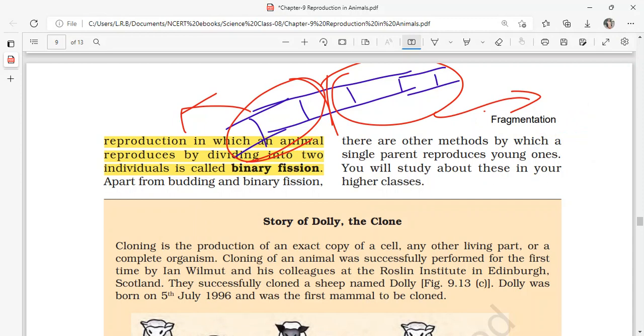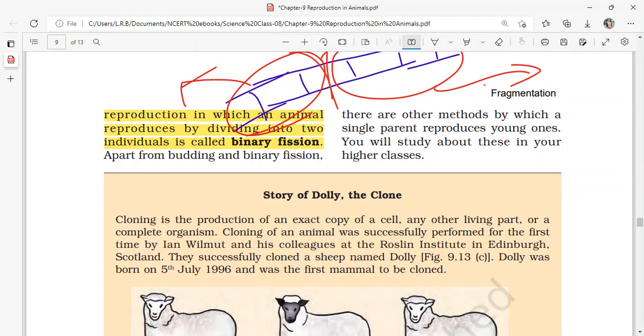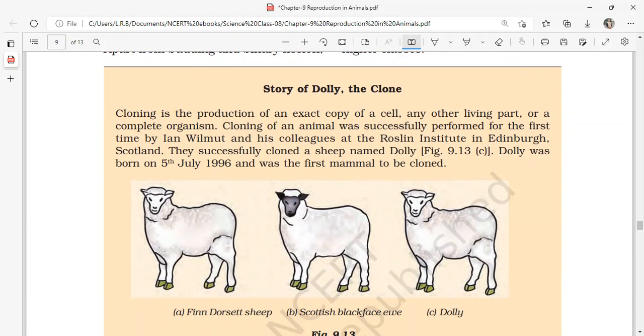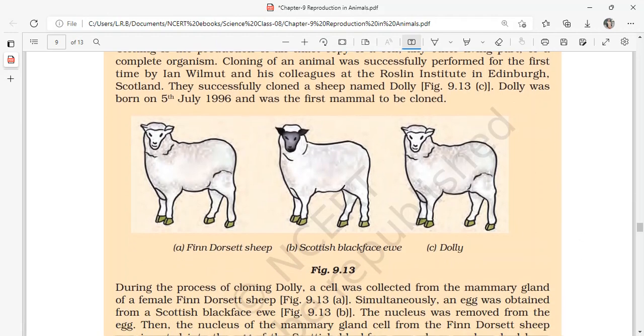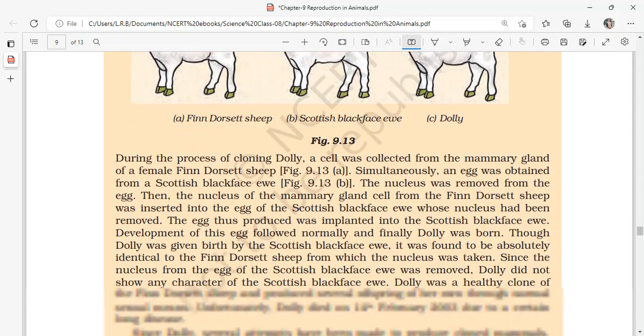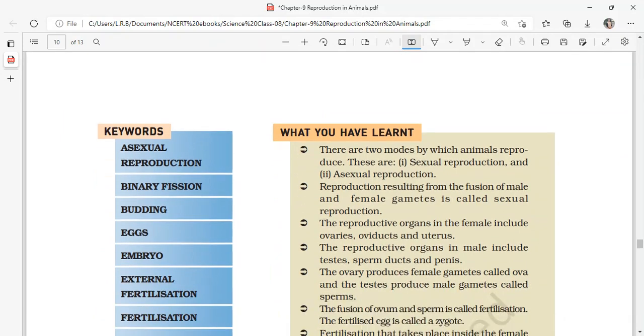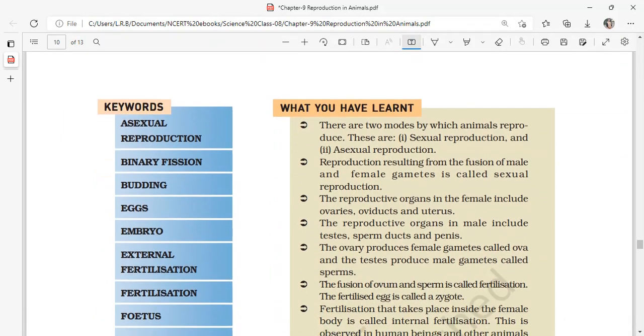And we also have another mode of asexual reproduction, regeneration, that occurs in planaria. You will study these modes in your higher classes. And do read the story of Dolly the clone. This is the first cloned animal, such an interesting thing regarding Dolly. So go through it, and let us recall what we have learned.